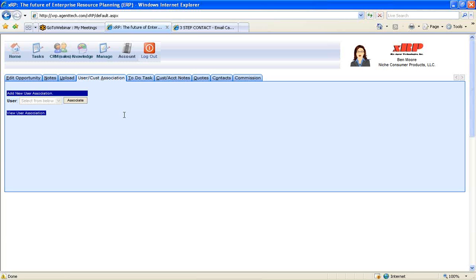Now, some of our clients also use this to help them communicate with their customers, like we do. So when we have a project with our customer, we'll give our customers access to this project. So when they log into xRP, they can see the different tasks that are on their project, that need to be done on their projects, as well as the status of each of those tasks. And they can add new tasks, as well as see the status of each one of these tasks.